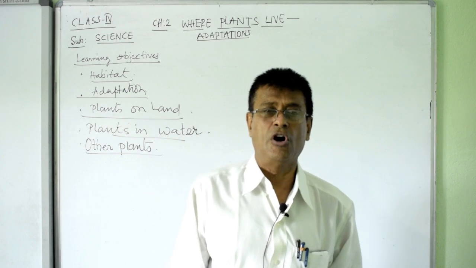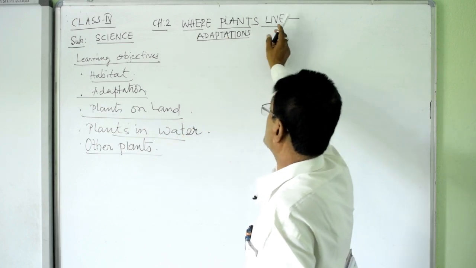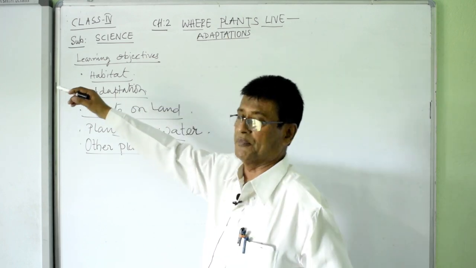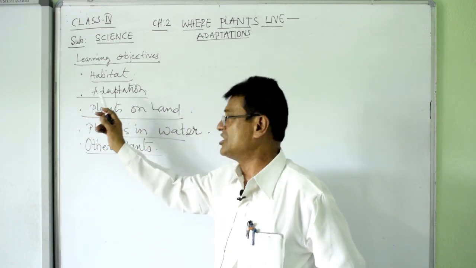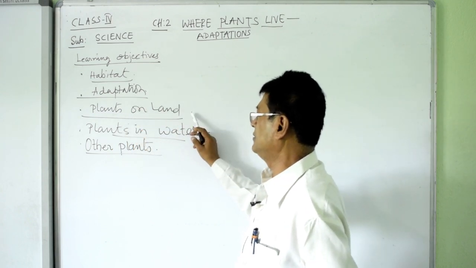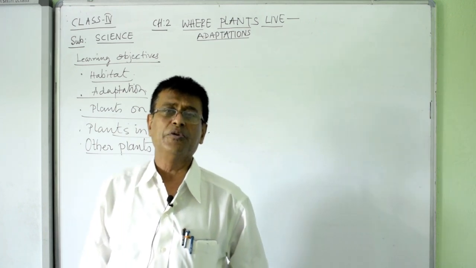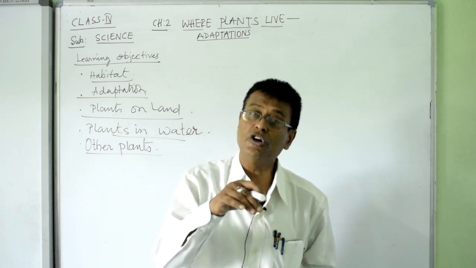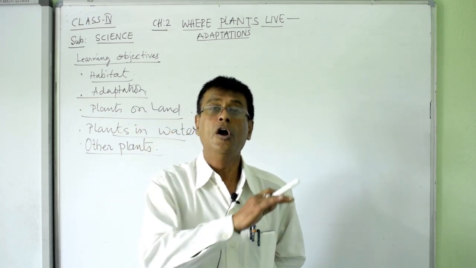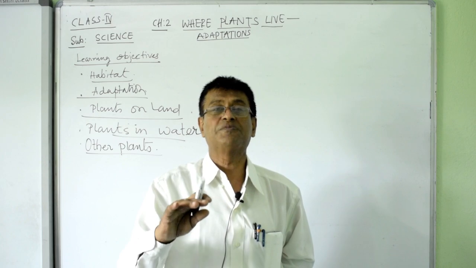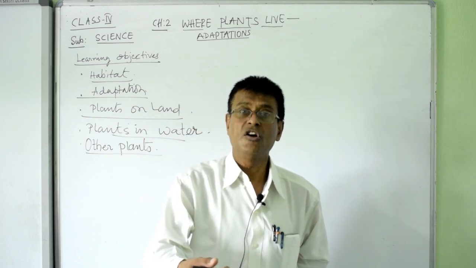By the adaptations, or where plants live, that is, the adaptation comes from this. In this chapter you are going to study the habitat, adaptation, plants on land, plants in water, and even the other plants. Right now you know the green plants, what you have studied in chapter 1, are the producers. They produce the food for all the organisms that is present on the surface of the earth. They supply the food directly or indirectly.